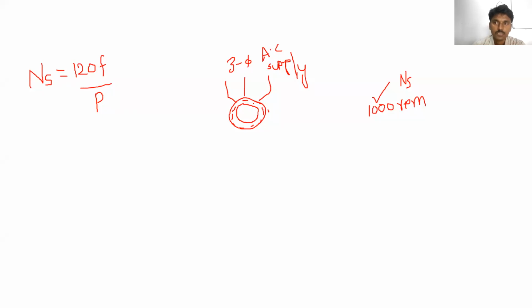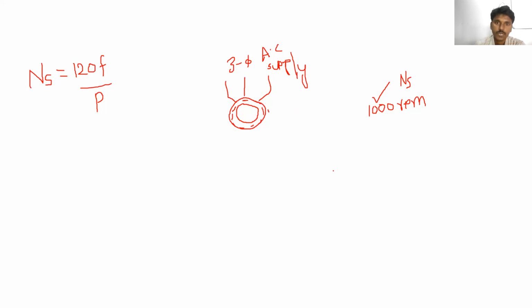This flux cuts the rotor conductors. So whenever this flux cuts the rotor conductors, the EMF is induced across the rotor conductors, which means some amount of voltage is present across the rotor conductors. If the rotor is short circuited, then the current is flowing through the rotor winding also.